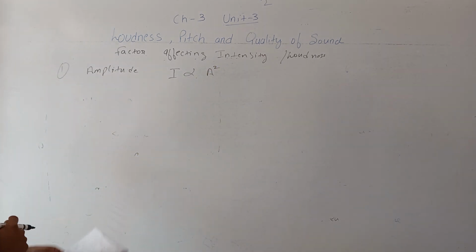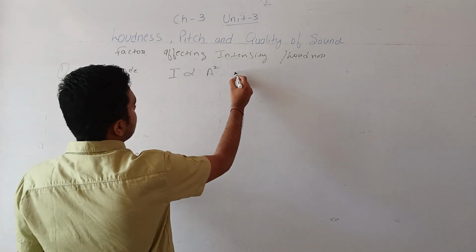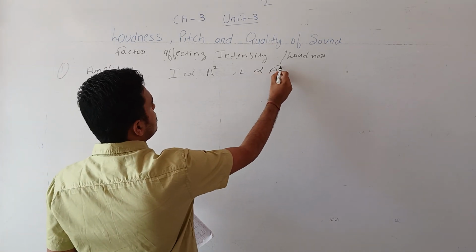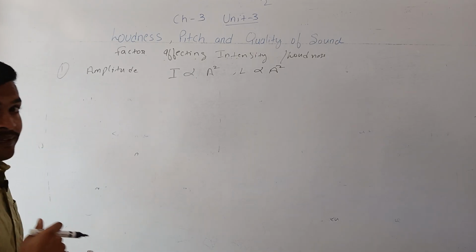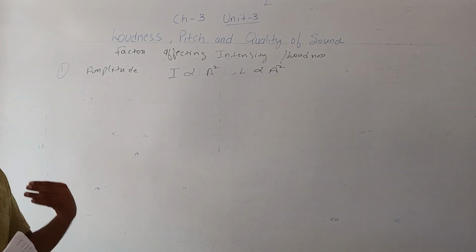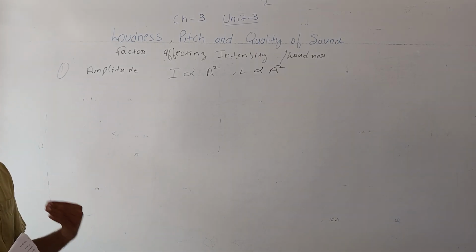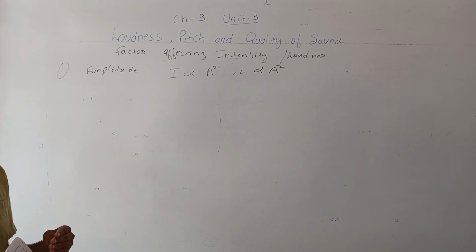Intensity is directly proportional to the square of the amplitude. Similarly, loudness is also directly proportional to the square of the amplitude. Means if the amplitude of the vibrating body increases, then its loudness also increases.